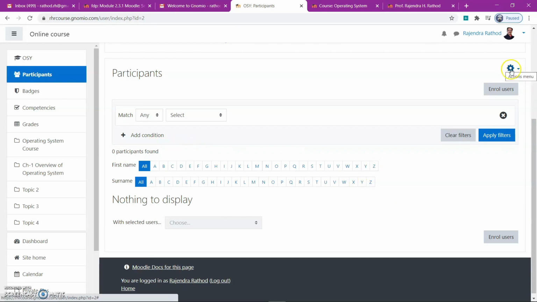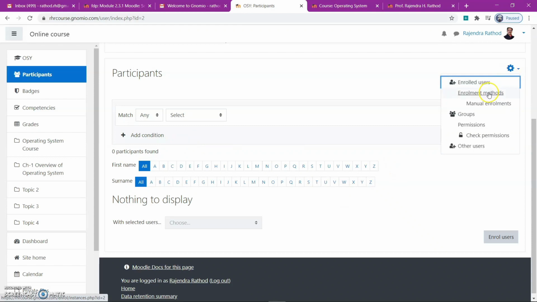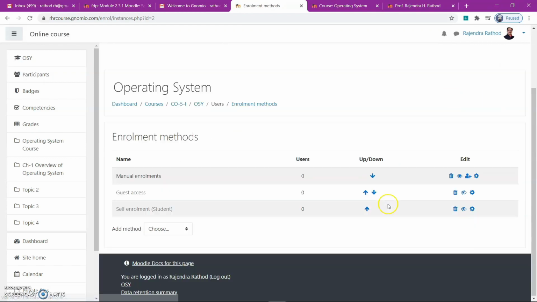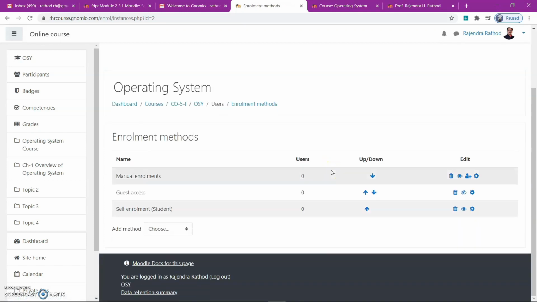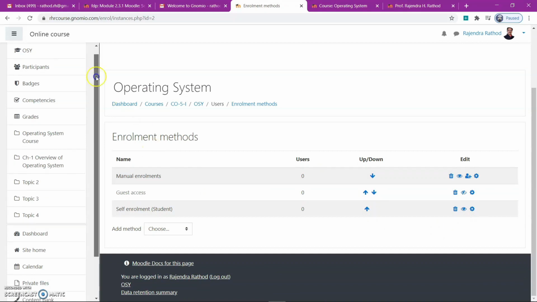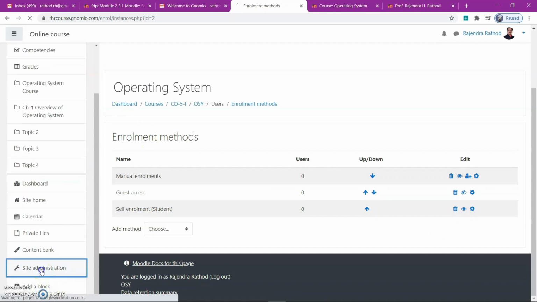So go to the gear icon, enrollment method, and check which enrollment method you want to apply, manual enrollment or self enrollment. Here the self enrollment method is better because we have to enroll a number of students. So this will enable, and then go to site administration.